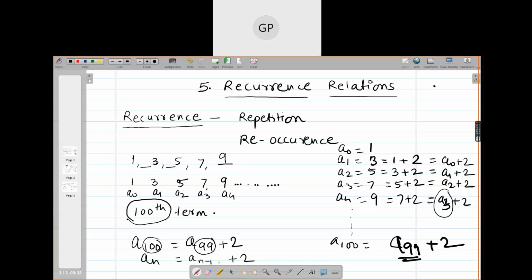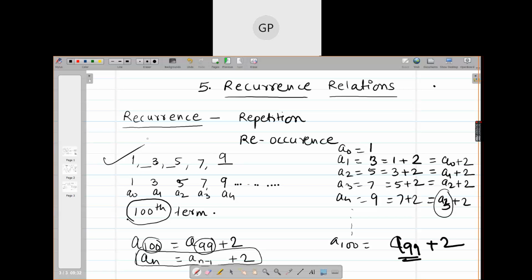So a formula in which you use previous terms to define the next term is called a recursive formula. So An equals An minus 1 plus 2 is the recursive formula of this sequence.